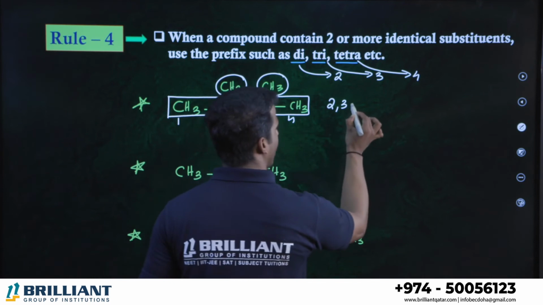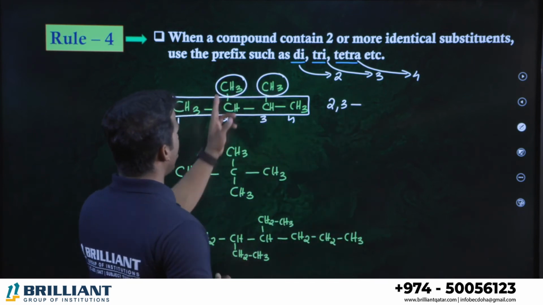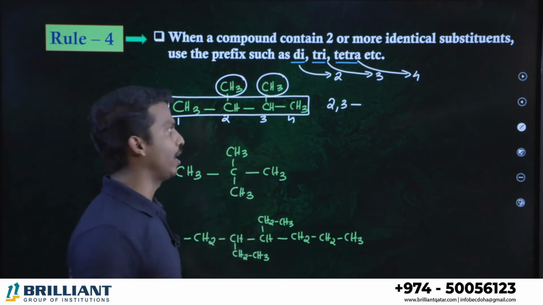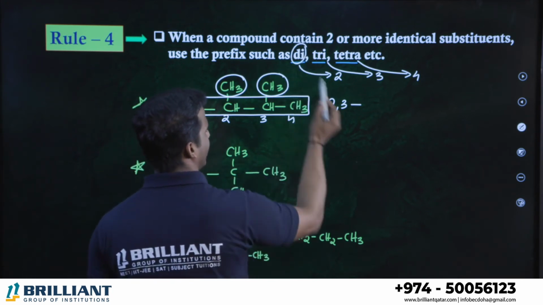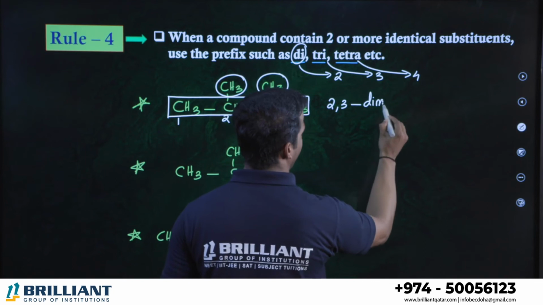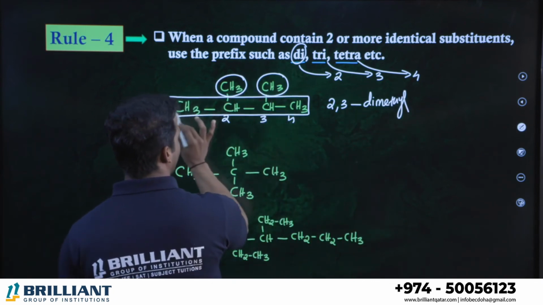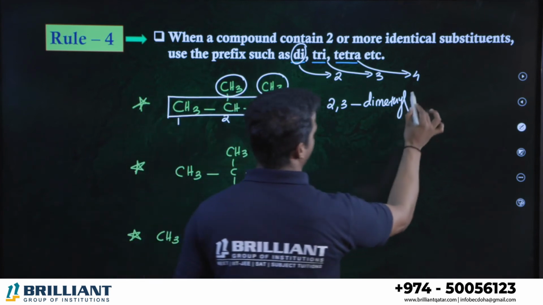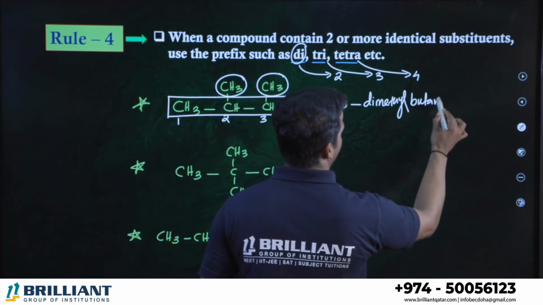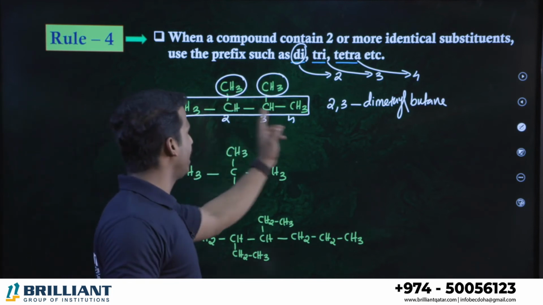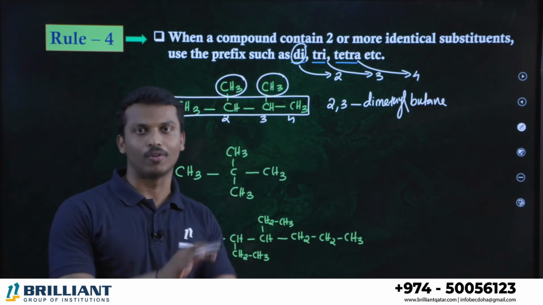After the number, hyphen. How many methyl groups are there? 2 methyl groups, right? If there are 2 methyl groups, we can use the prefix what? Di. So we can use dimethyl, 2, 3 dimethyl, and the remaining parent chain, butane. Right? 4 carbon containing chain is called what? Butane. So 2, 3 dimethyl butane. That's the IUPAC name of the compound.